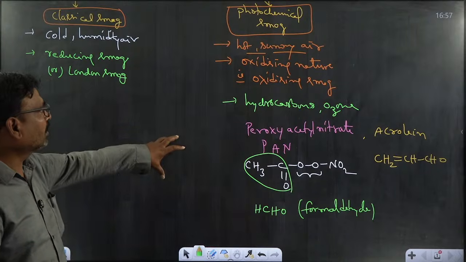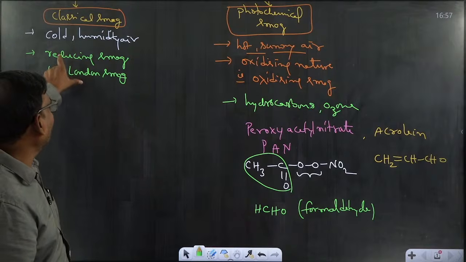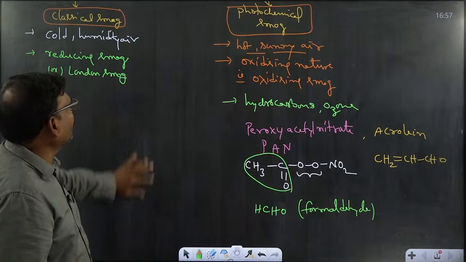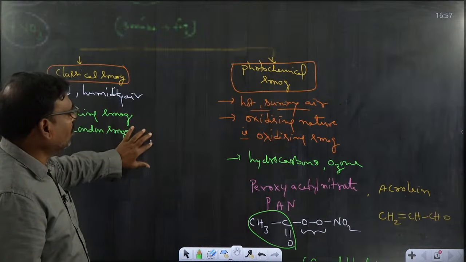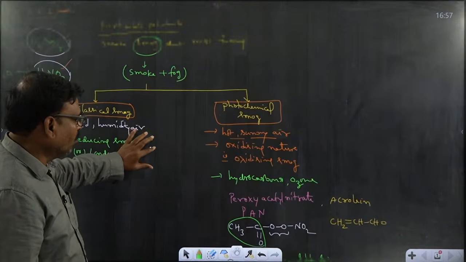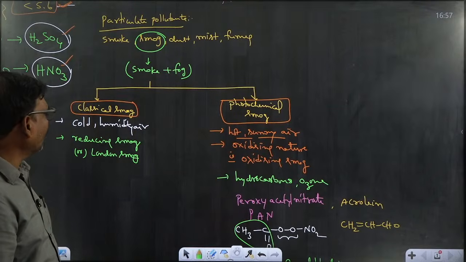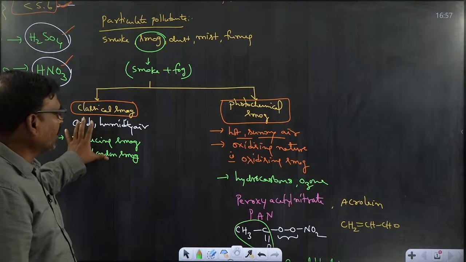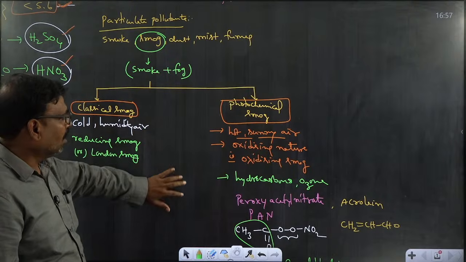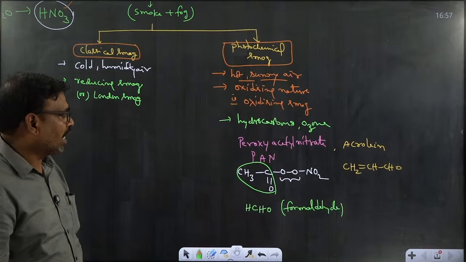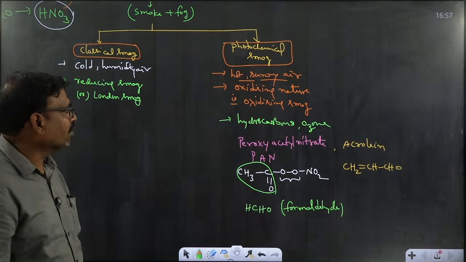All these types of photochemical smog, and also the previous one, classical smog, are examples of particulate pollutants. Mostly questions will be asked from photochemical smog and classical smog, so these points are important for examination purposes. Along with that, we should know the structures of PAN, acrolein and formaldehyde.